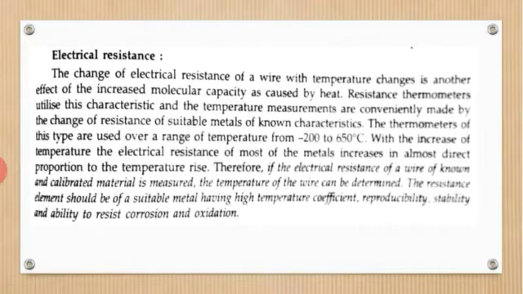The change of electrical resistance of a wire with temperature changes is another effect of the increased molecular activity caused by heat. Hence, by using the effect of change in resistance with respect to the change in temperature, we are measuring the temperature.